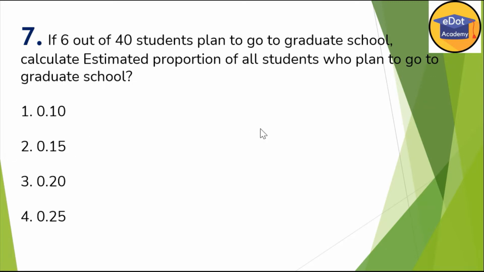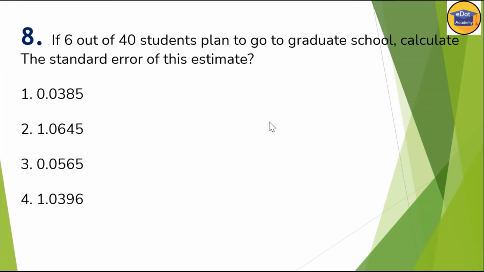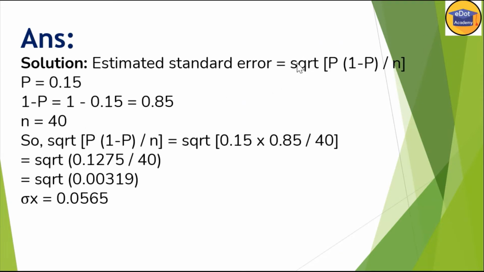Okay. Now next, based on the same data, 6 out of 40 students plan to go to graduate school. Calculate the standard error of this estimate. This formula you have to note down and learn by heart, because there is no way around it, and every time they keep on asking this question. So the standard error formula, I'll just show you. It is the square root of probability times 1 minus probability, that is, probability of happening and probability of not happening, multiplied and divided by n, and take the square root.